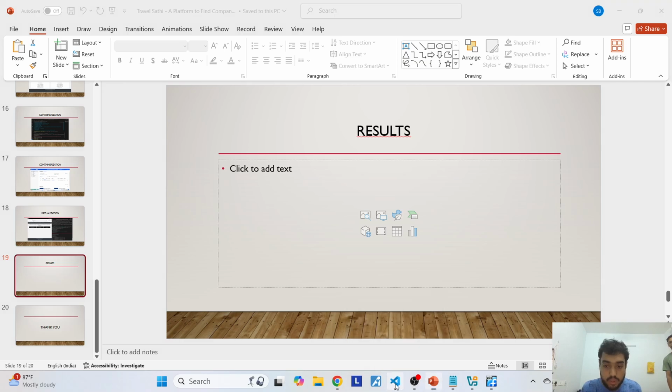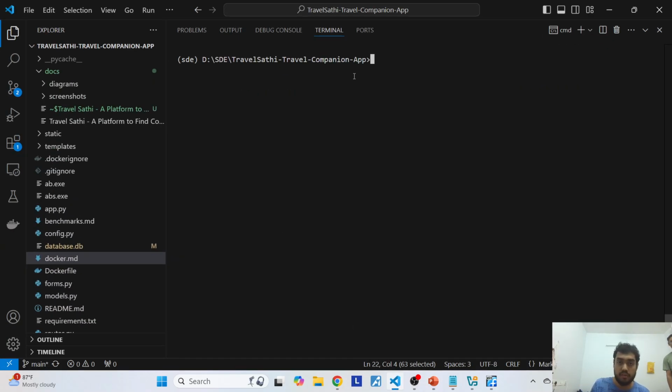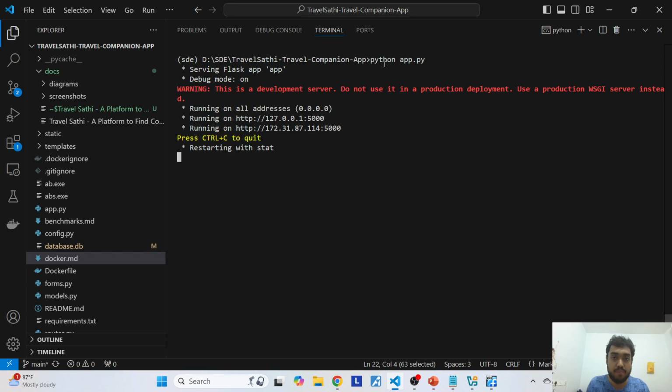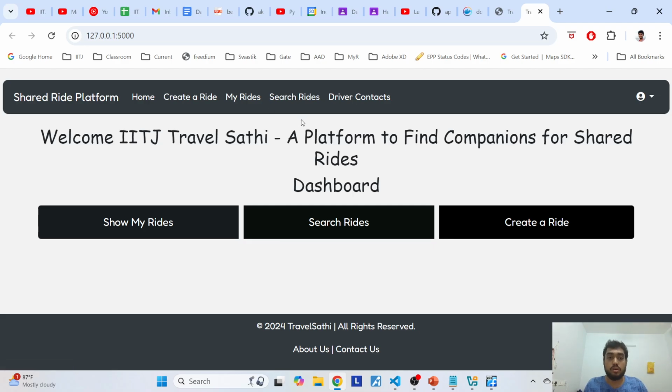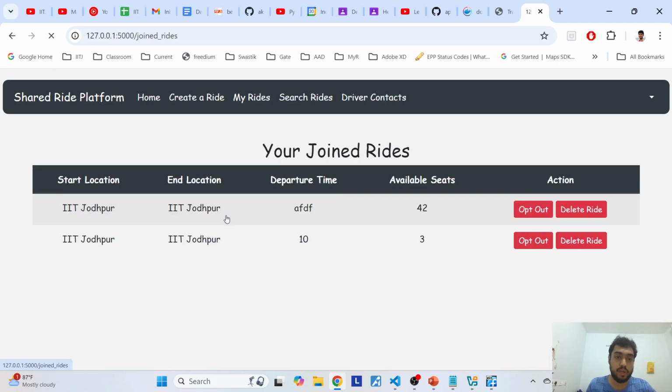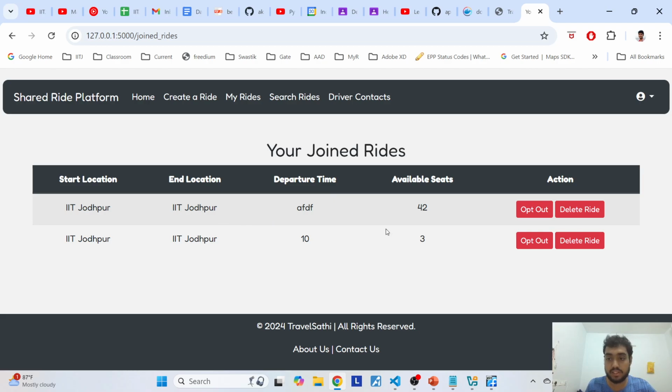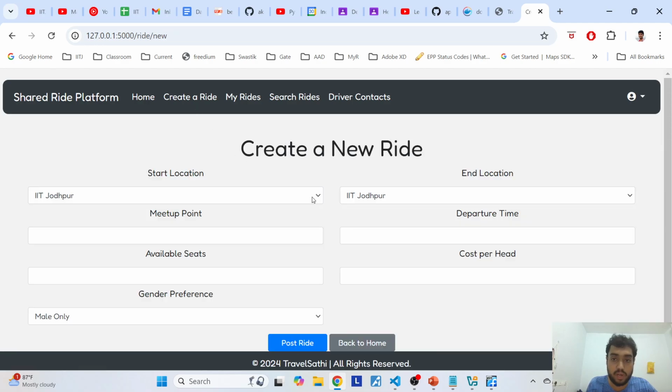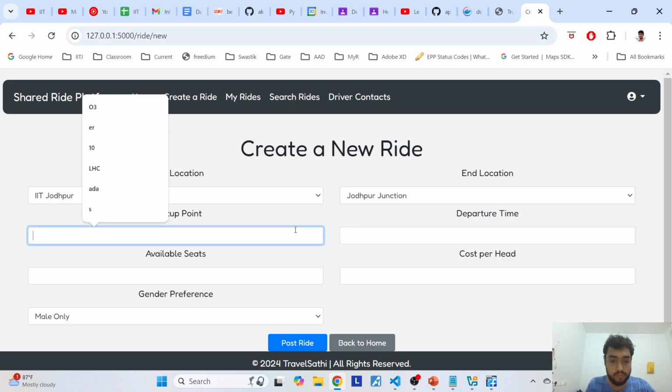So, hello everyone, I am Akash Chatterjee and I will be continuing the presentation from now on. First we use the python app.py command to run the Flask app. In our project report, we had promised a few things that we wanted to implement. One of the key ones was the ability to show your own rides. So these are the rides that we had already enrolled in from before. Then the ability to create a new ride. So we will test it out just now.